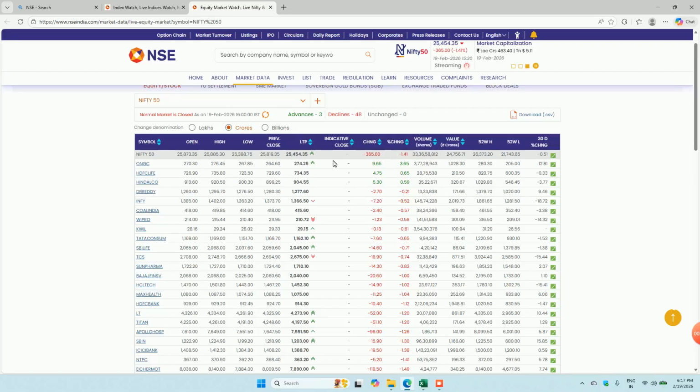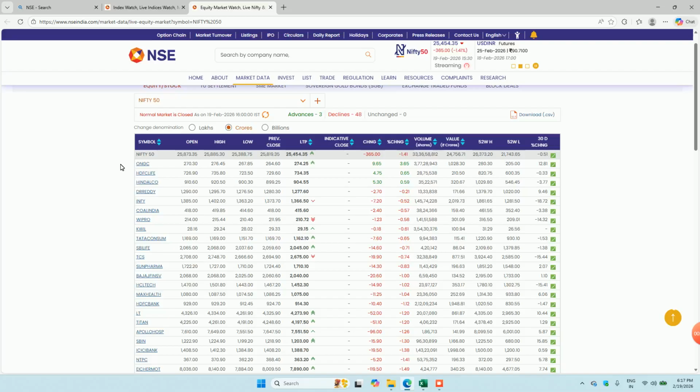You can check this list from here, and the same list will be available in your broker account as well. For example, if you are checking it through Zerodha, you can go to your broker account, and you can see all these details in your trading account.